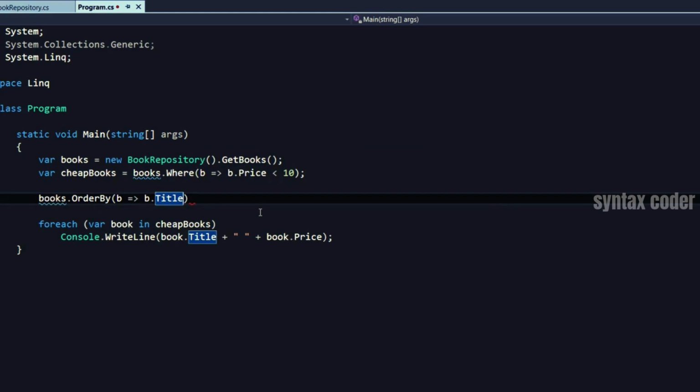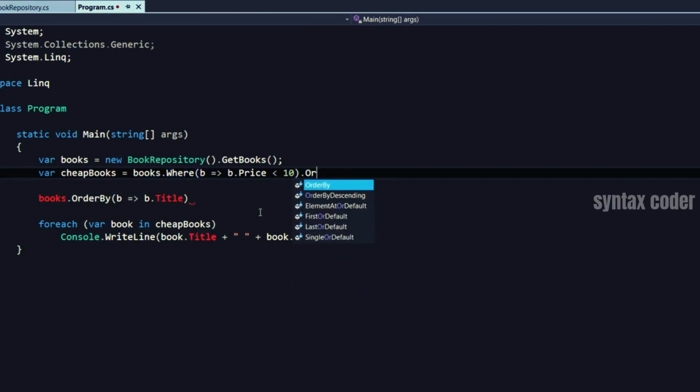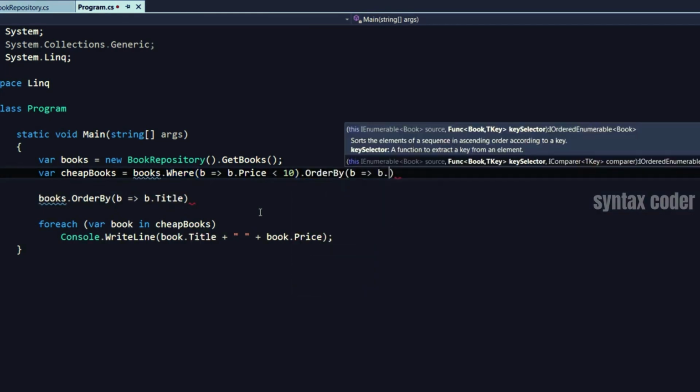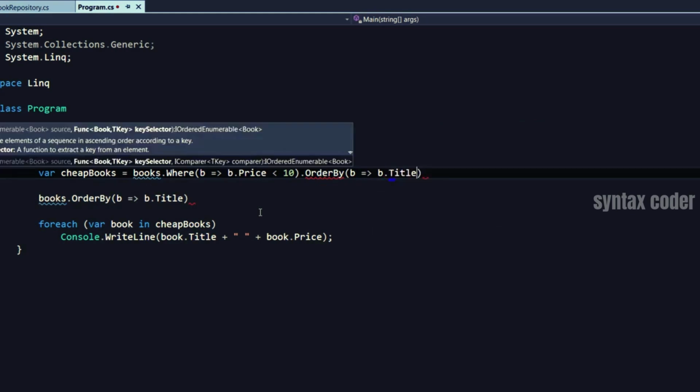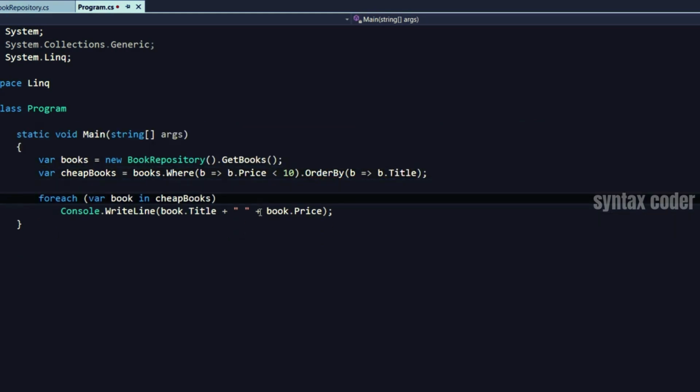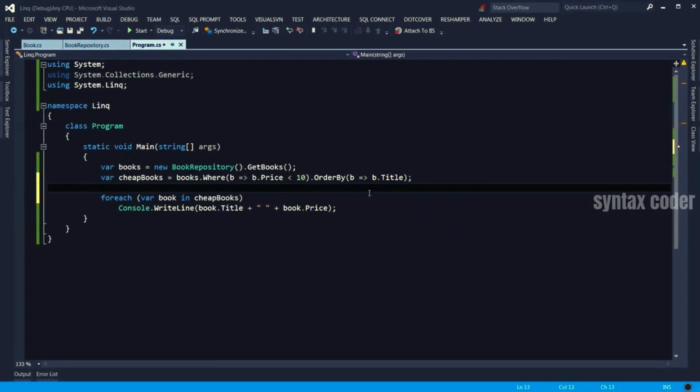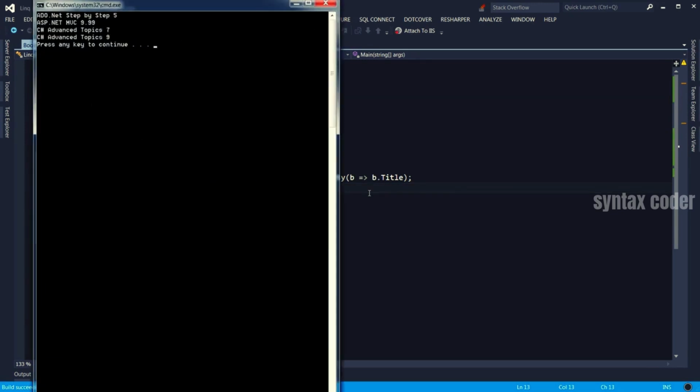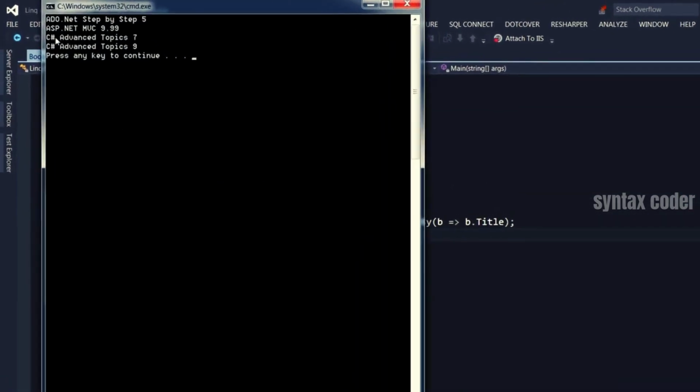Now what we can do here, which is extremely powerful, is we can chain these LINQ methods. So here I can put OrderBy right after Where. In this case, I am filtering the list of books here and then ordering them by title. Let's run the application again. Note that the list is now sorted by title.